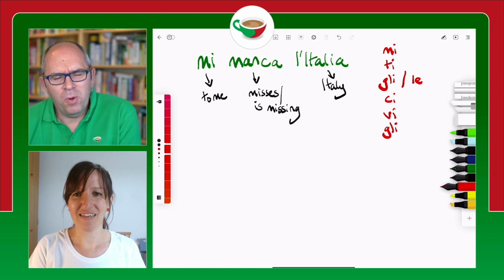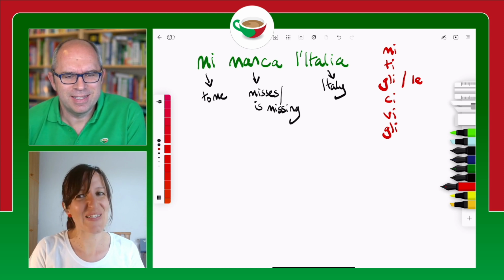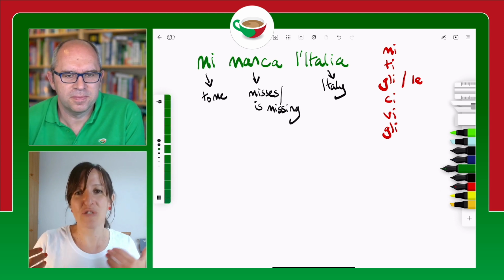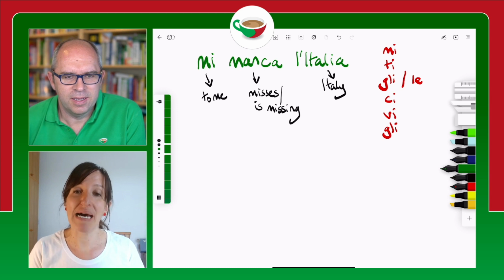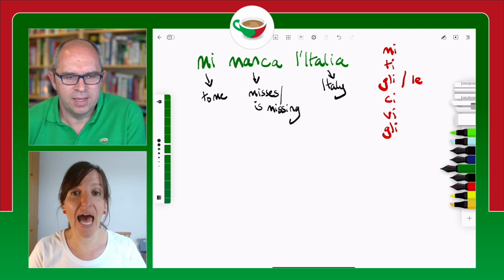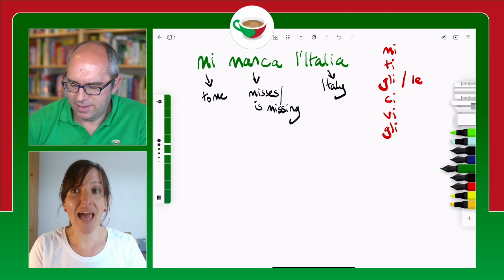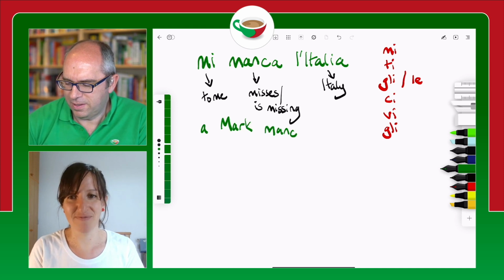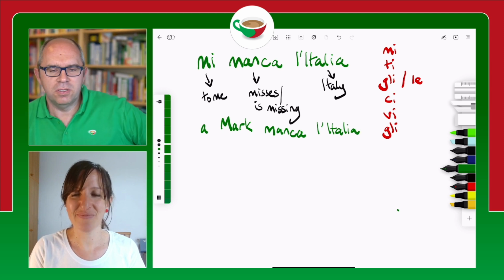That's all very well, Francesca, but what if we want to say Mark is missing Italy? Oh, that's a good question. Well, we still have to convey the idea of to someone, but when we're using the name of a person, as it is the case here with Mark, we do that by adding the preposition a, which means to. So Mark misses Italy. A Mark manca l'Italia. A Mark manca l'Italia. Perfetto. So far, so good.